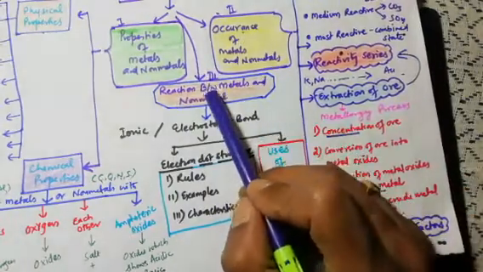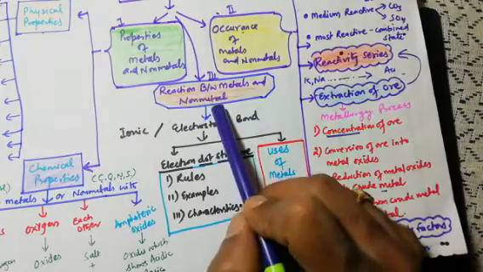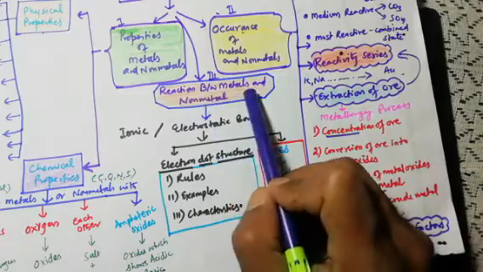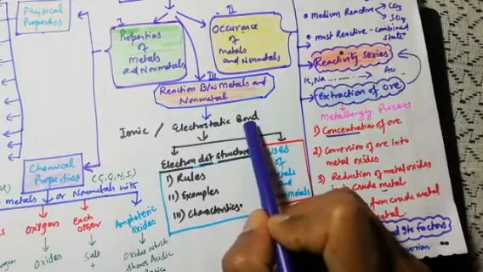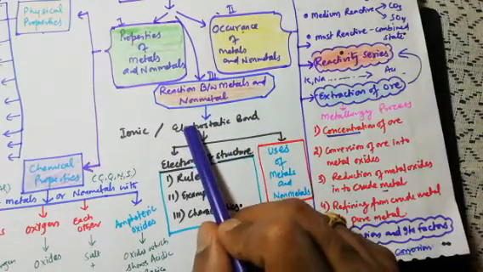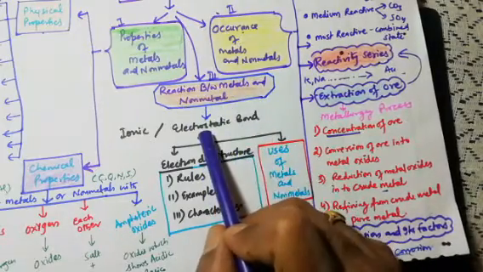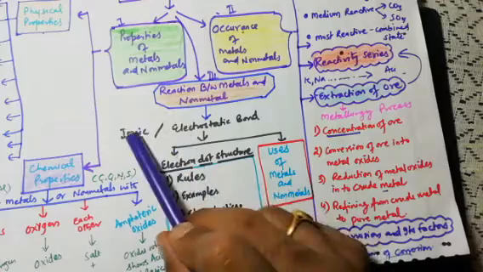In the end, we will study the reaction between metal and non-metal, where we will find that when metal and non-metal combine, they combine with the help of a bond. The name of that bond is electrostatic. The electrostatic bond is so called because it creates positive and negative charge, and it is also called the ionic bond.